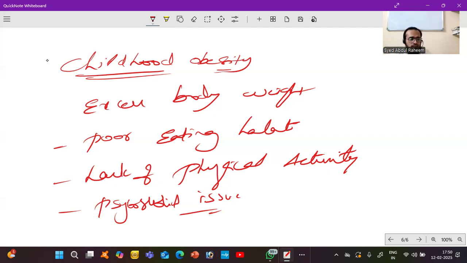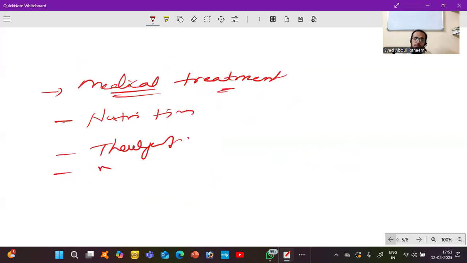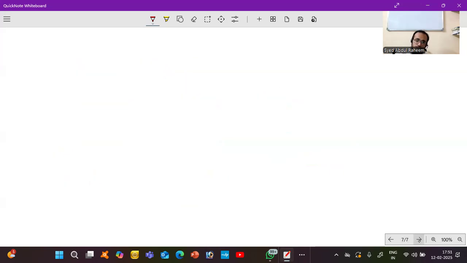So basically, first thing, dietary assessment, to advise a balanced diet of protein, fat, minerals, vitamins, etc., which can improve this condition. If needed, medical treatment also is required, therapeutic treatment also required to treat that condition.